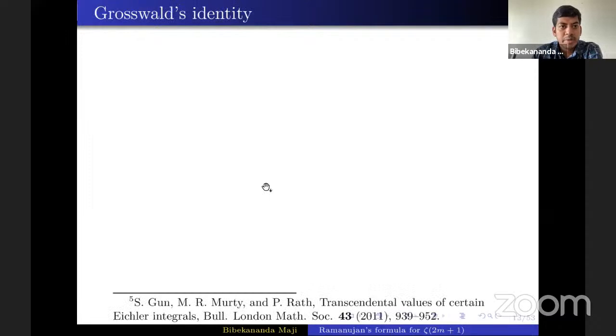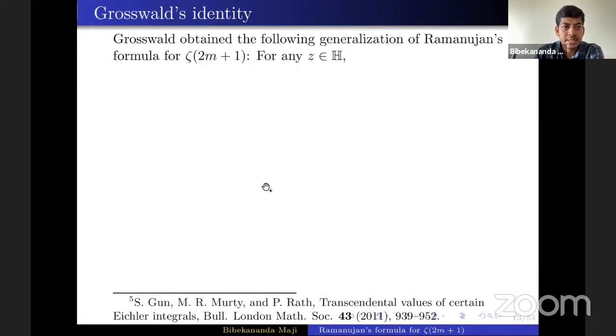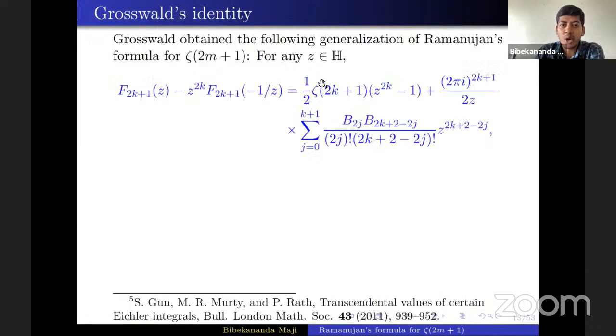Now let me mention the Grosswald identity. In a series of papers, Grosswald studied Ramanujan's formula for odd zeta values, and he found this beautiful generalization for any z in the upper half plane. It comes immediately from Ramanujan's identity. At the beginning, I mentioned that Ramanujan's identity is true for any alpha and beta, both positive real numbers.